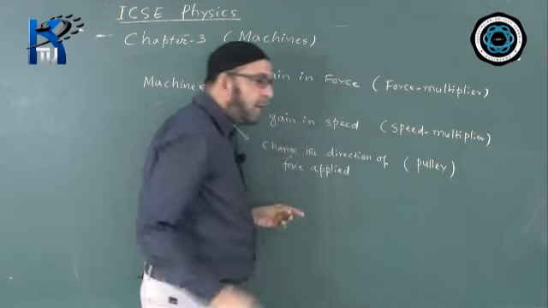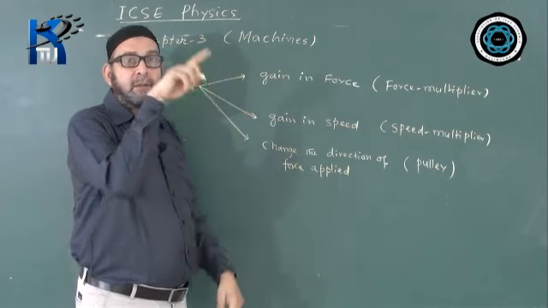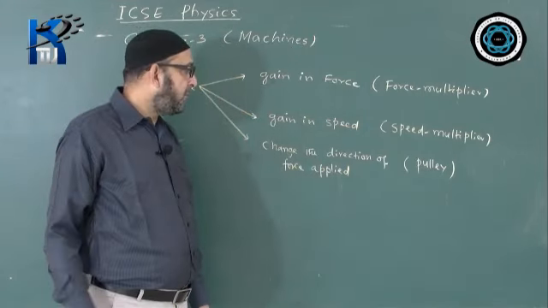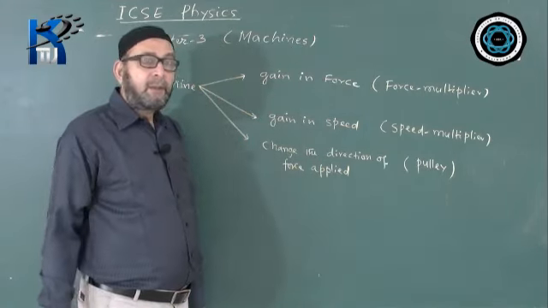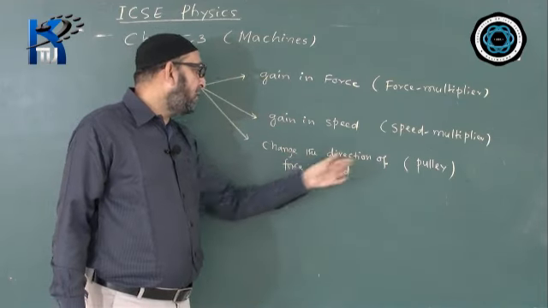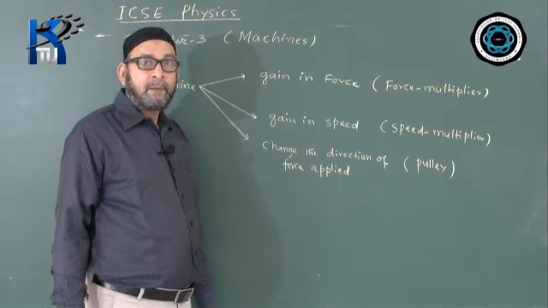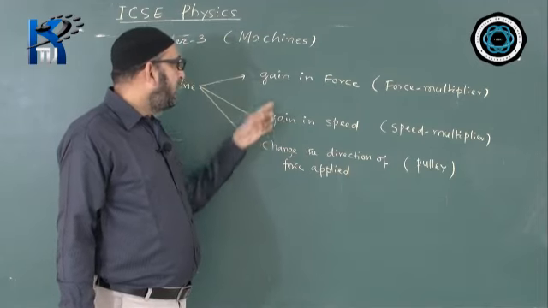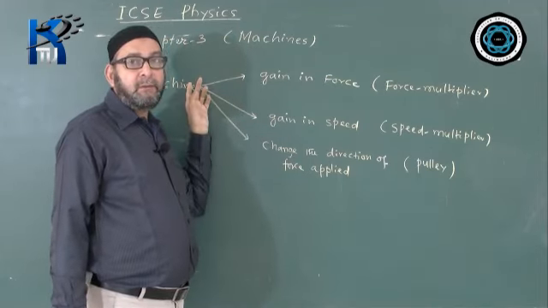In a pulley, we have a round, circular disc type of thing which we rotate with the help of some string or rope, which is used to change the direction of the force applied. So for these three purposes a machine can be used.